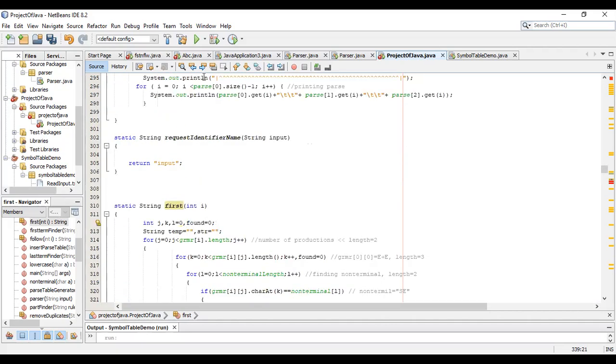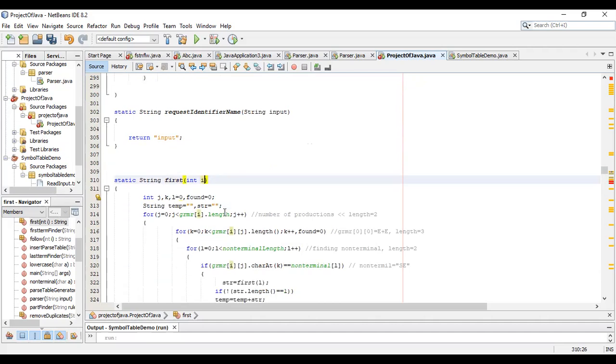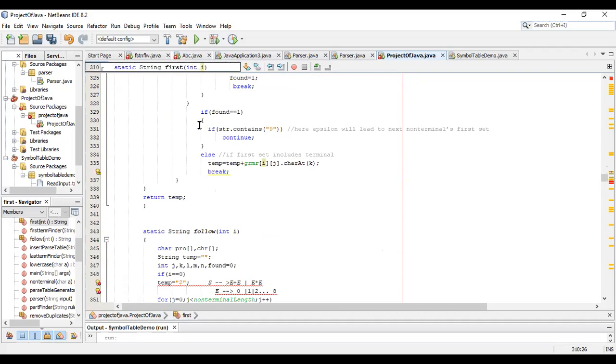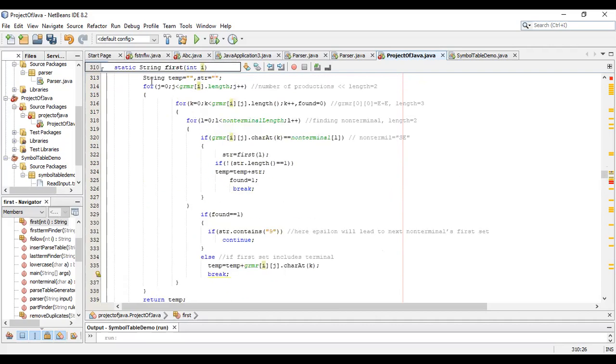Again, on the next turn, this I value will be 1, and another non-terminal, in that case E, will come here. It will be passed here, and then this whole operation will run again.